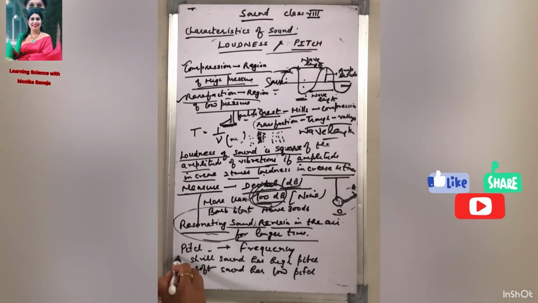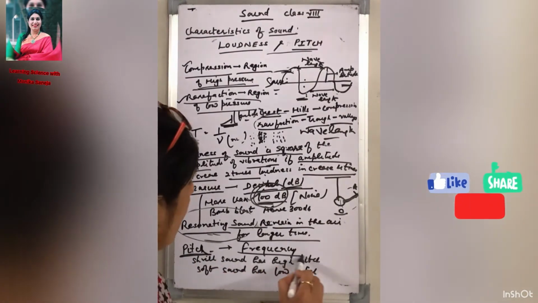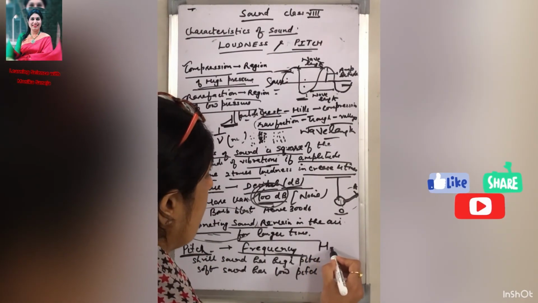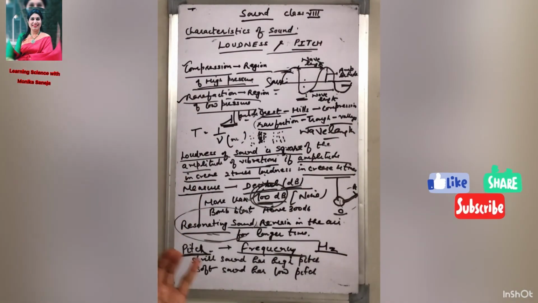Now I come to the next characteristic of sound, that is pitch. What is pitch? Pitch is the characteristic of sound which is related to frequency. Beta ji, what is frequency? We have also discussed what frequency is. The number of vibrations made by a vibrating object in 1 second is called the frequency, and the unit is hertz. The frequency is related to pitch.